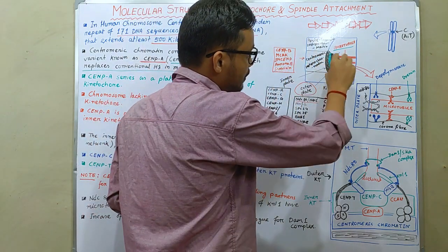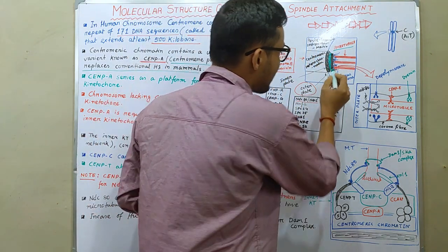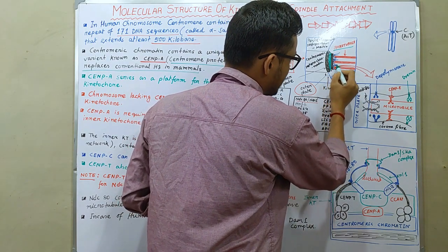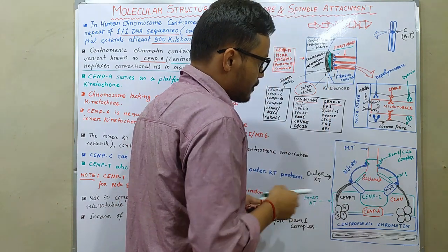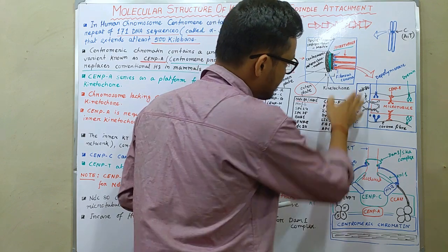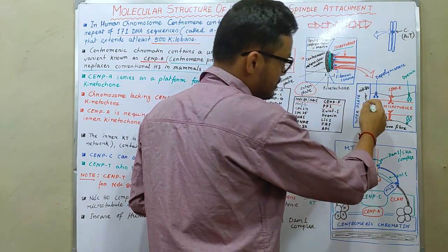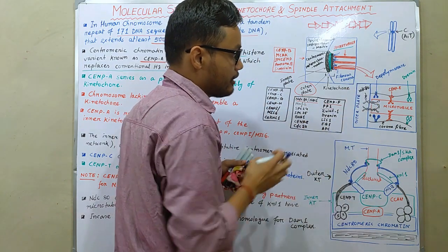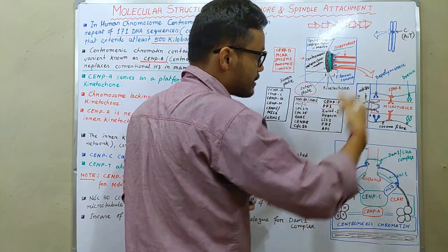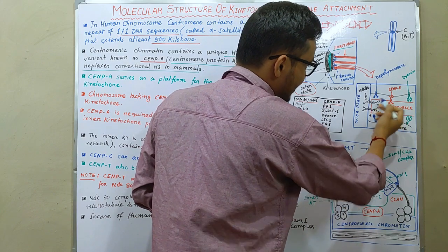If we zoom in on one microtubule portion, we observe the outer kinetochore plate, from where NDC80 proteins are produced and hold the microtubule.